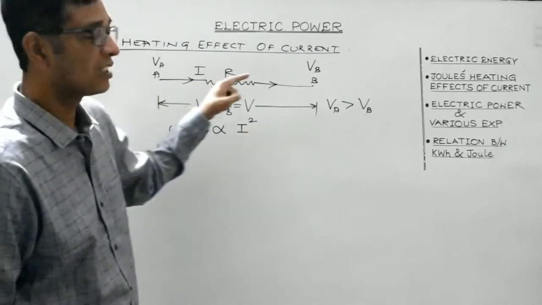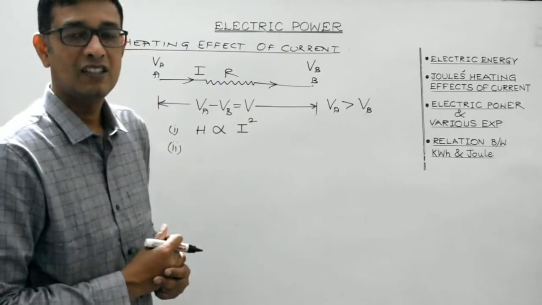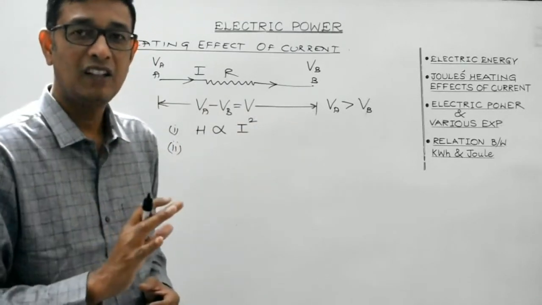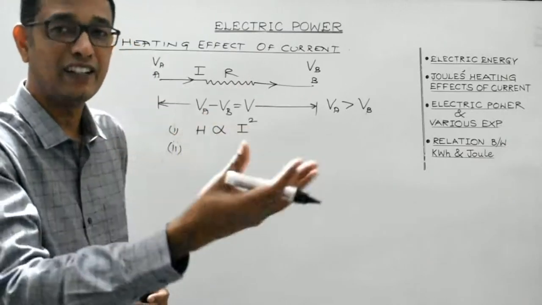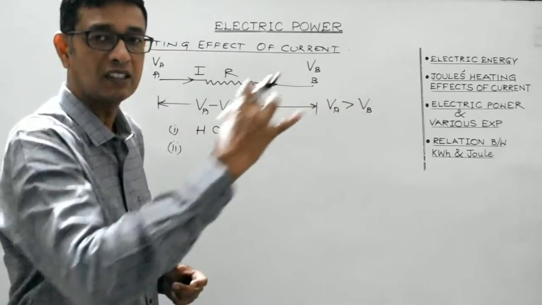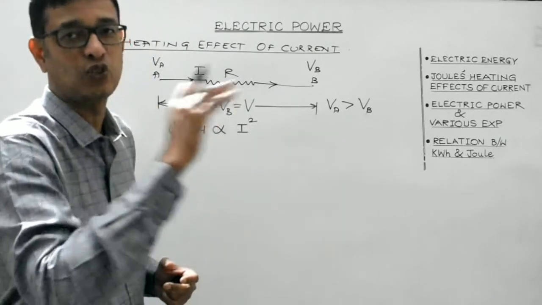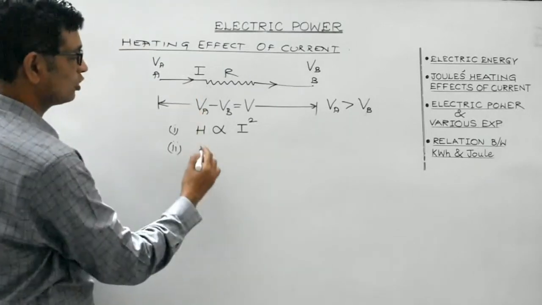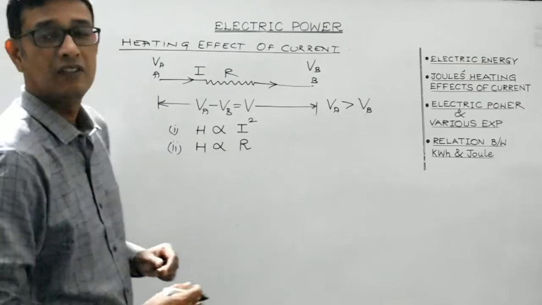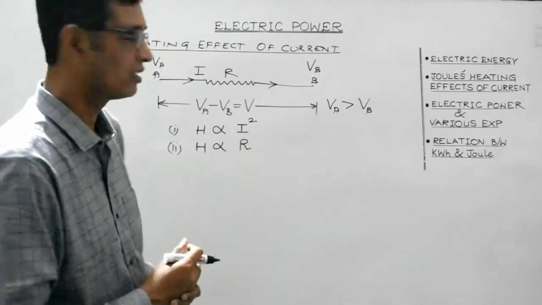So if the current through the conductor is made twice, the amount of heat produced will become 4 times. If the current through the conductor is made 3 times, other factors remaining same, then the amount of heat produced will become 9 times. So what I mean to say is that amount of heat produced across the length of the conductor is directly proportional to the square of the current flowing through the conductor, right? And it is also found to be directly proportional to the resistance offered by the conductor. Greater the resistance offered by the conductor, more is the amount of heat produced across it, right?